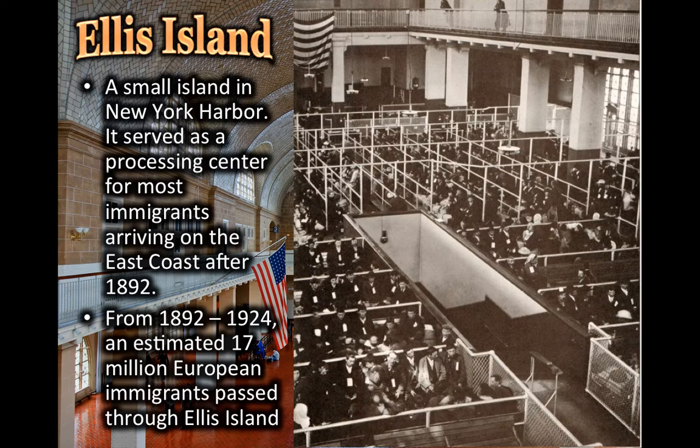All right. Now, once we got on the inside, and this is what we see on the right-hand side, this is the processing station. And you're going to see many immigrants sitting in almost like cages.